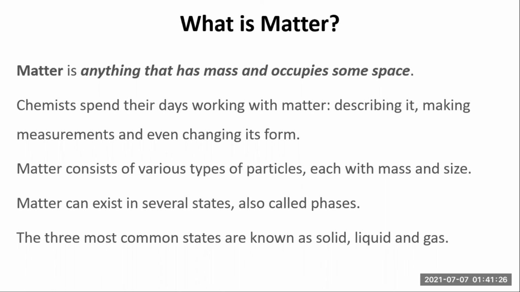Then the second form is the liquid form, wherein the atoms are not as tightly packed as in a solid. There is some space between the atoms and they are scattered, a little bit far away from each other. That is the state called a liquid. And the third state is the gaseous state or gaseous phase, in which the atoms are very far away from each other. So that is how we can categorize the several states of matter: solid state, liquid, and gaseous state.